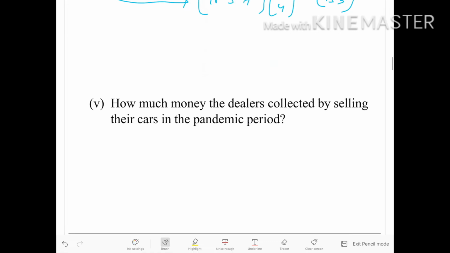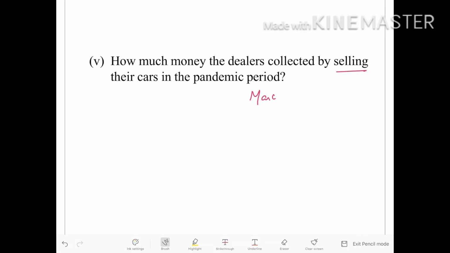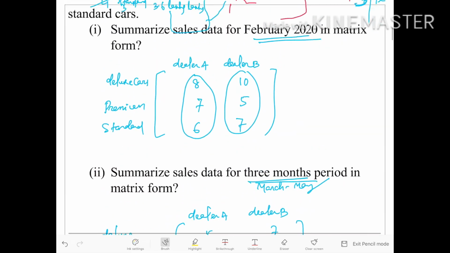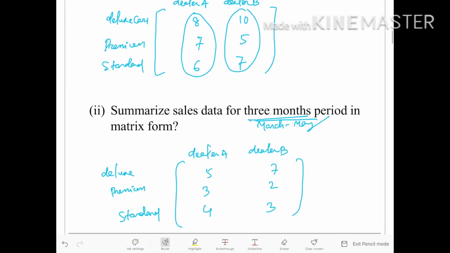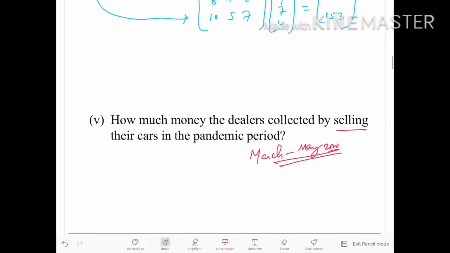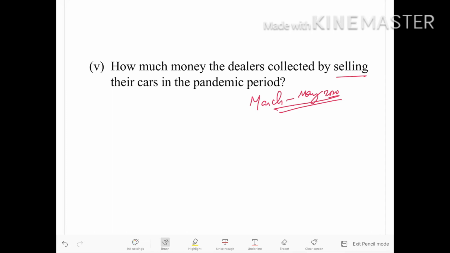Now comes question number 5. How much money did the dealers collect by selling their cars in the pandemic period? Here we have to find out the total price for the pandemic period, that is from March to May 2020, the 3 months period. Since the rate is different for both dealers, for dealer A the rate is 8.1 lakhs, 6.3 and 3.6 lakhs respectively, and for dealer B, the rate is 8.55 lakhs, 6.3 lakhs and 4 lakhs respectively. That means we can't find the answer directly by taking both dealers at once. We have to find individually.